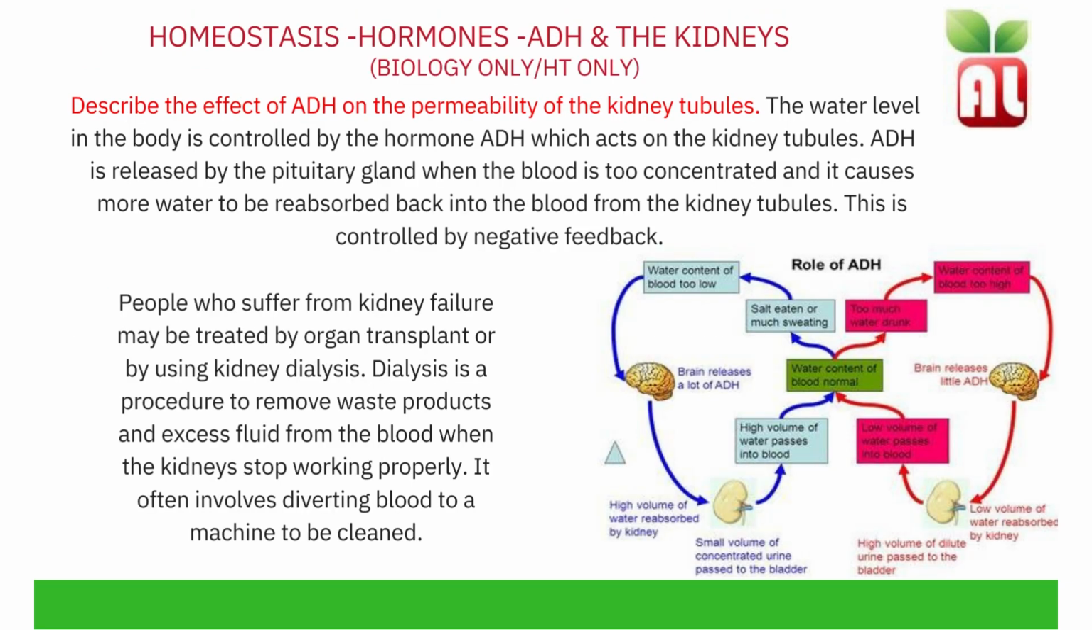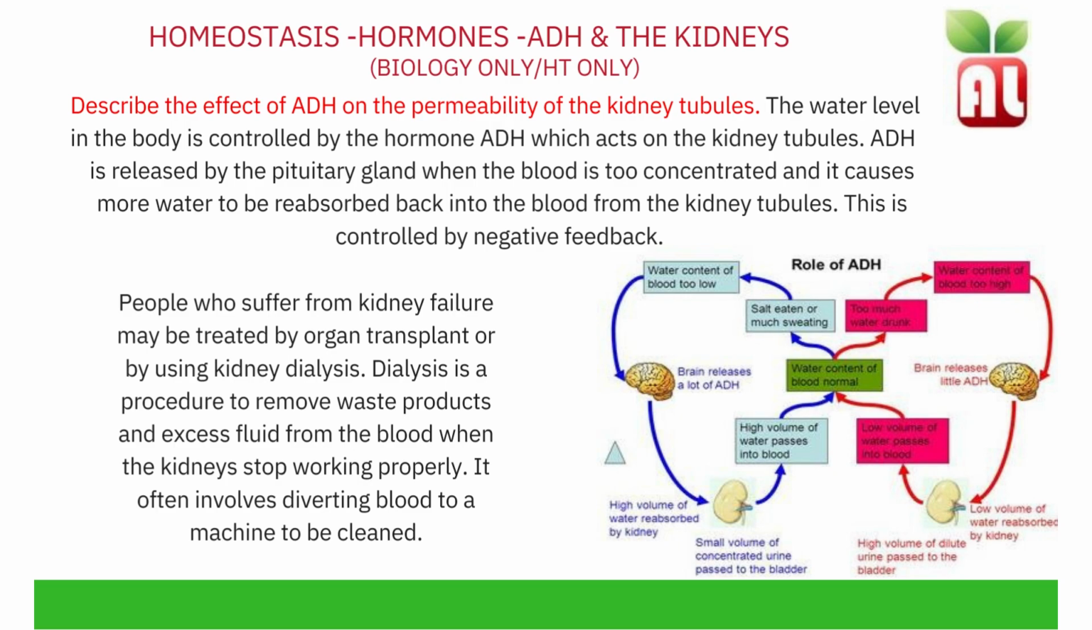The role of ADH and the kidneys. The water level in the body is controlled by the hormone ADH, which acts on the kidney tubules. ADH is released by the pituitary gland in the brain when the blood is too concentrated, which means less water, and it causes more water to be reabsorbed back into the blood from the kidney. This is controlled by negative feedback.